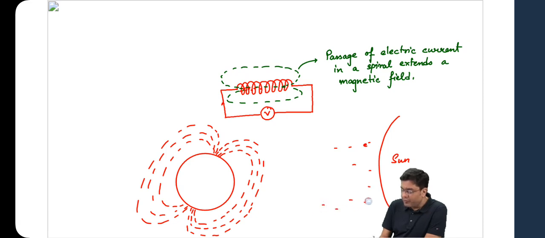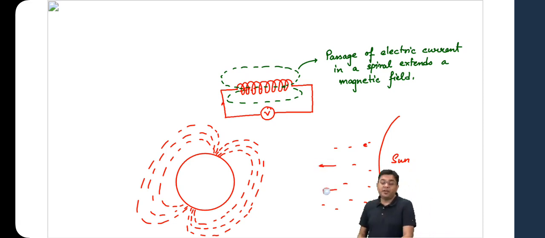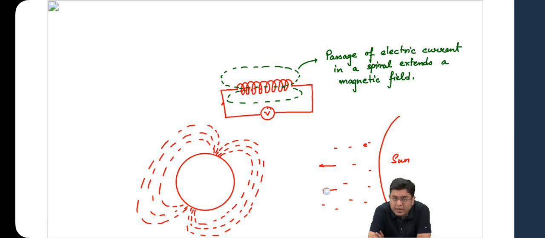Okay, in the form of solar winds. Now these charged particles are emanated in the form of solar flares and solar winds, which end up moving at a speed of thousands of kilometers per hour. And they end up reaching the region close to the planet Earth. But as they approach the planet Earth, these charged particles are influenced by these magnetic field lines.